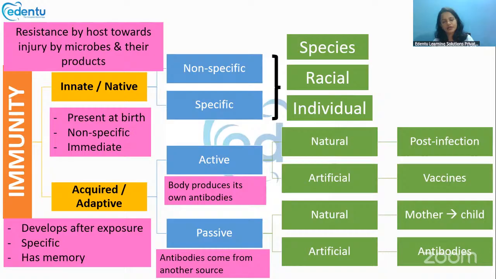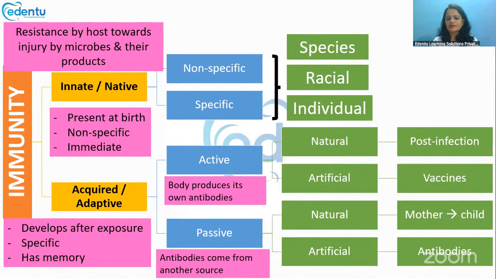This acquired or adaptive immunity is again divided into two types. We have the active acquired immunity and the passive acquired immunity. Again, this active and passive is divided into natural and artificial. So natural active immunity is post-infection, like chicken pox. Once the chicken pox virus attacks a patient, usually a second attack is not seen, because they develop antibodies against it.